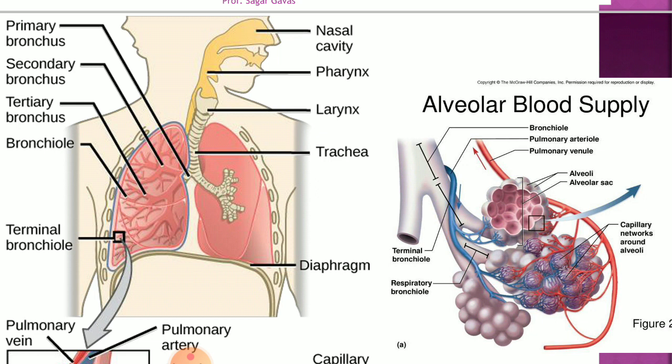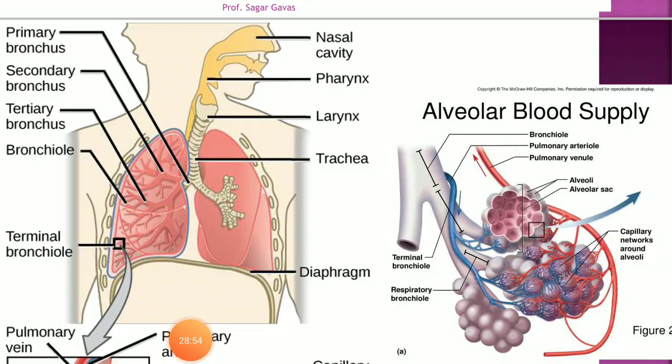The thoracic and abdominal cavities are separated by a dome shaped muscular septum called the diaphragm, and that dome shaped structure becomes flat when it contracts. So these are the parts of the human respiratory system.